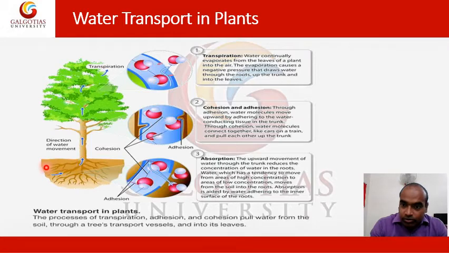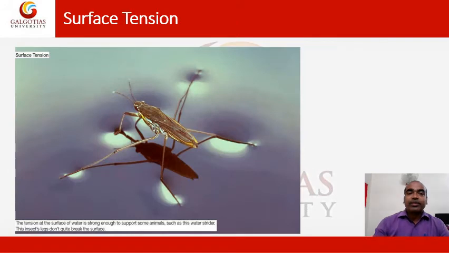The soil has water molecules and they get absorbed by these roots because the concentration of water is reduced just because of this transportation process. Okay. So this is the surface tension we have discussed. We can see small insects can move easily because of this hydrogen bonding.